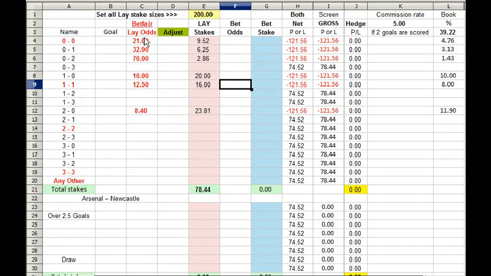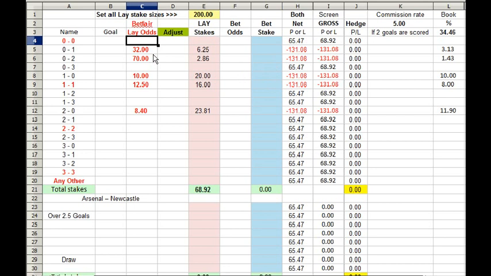Now if we go ahead and just put all those 6 lays in, if the game remains 0-0, we're looking at a sizable loss on 0-0. So all we need to do is don't lay 0-0, so I'll get rid of that. Now if we lay all these other scores, if the game stays at 0-0, we have a profit at 0-0 from all these successful lays. And if a goal goes in, or a goal or a couple of goals, we can still lay over 2.5 goals, but we haven't got quite as much laid on under 2.5 goals.